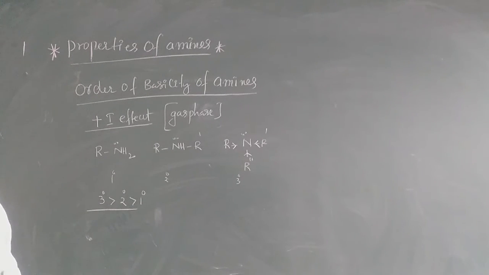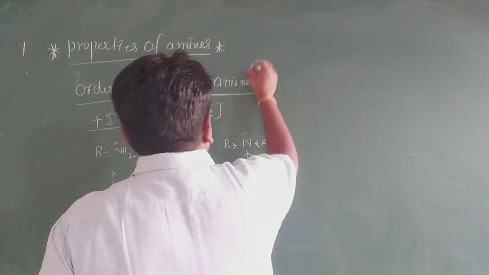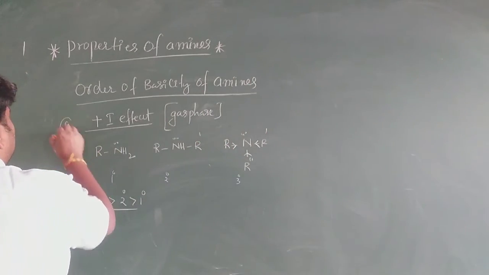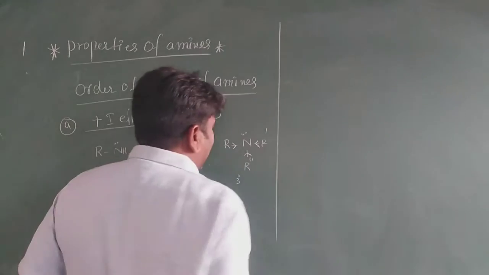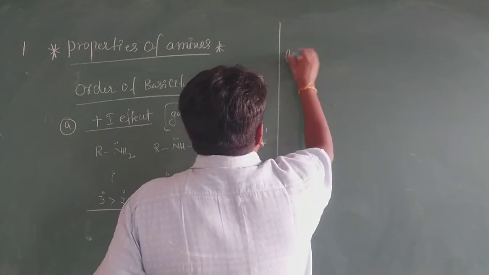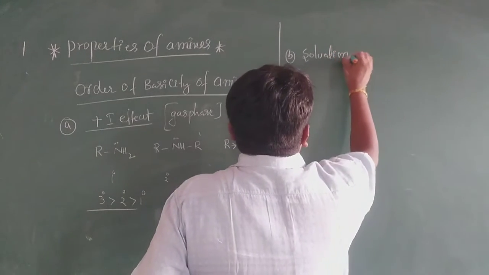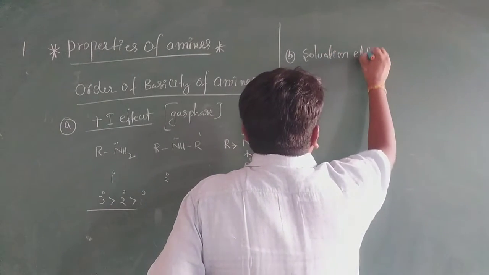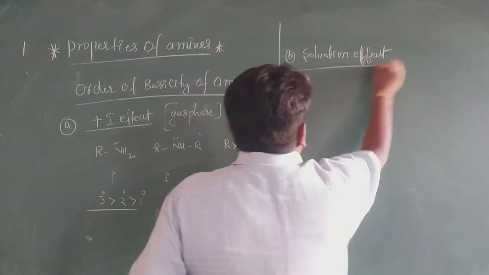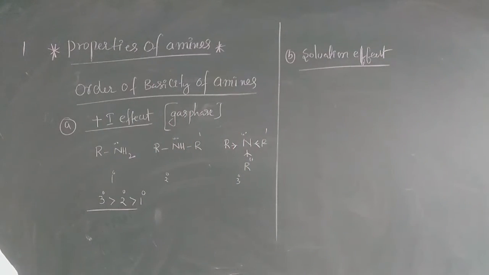Next one is the solvation effect. For example, this is A, next one is B. You have to see the solvation effect. Okay, my dear students, in the solvation effect, what do you observe here?